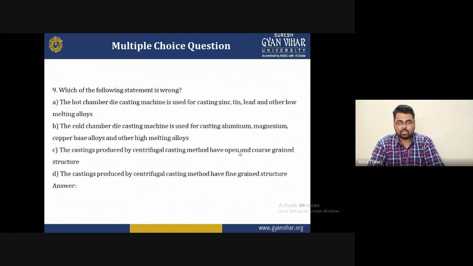So these are some questions arising for you, but the answer you will give me on my email ID. You will just send the correct answer for the following options. So which of the following statements is wrong?